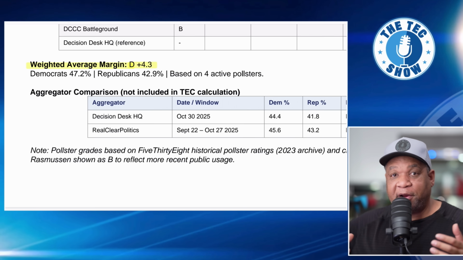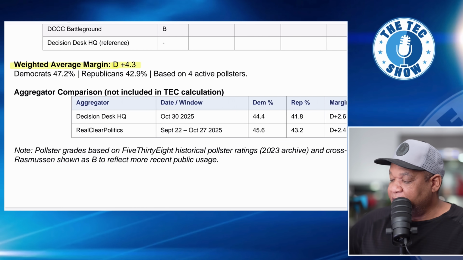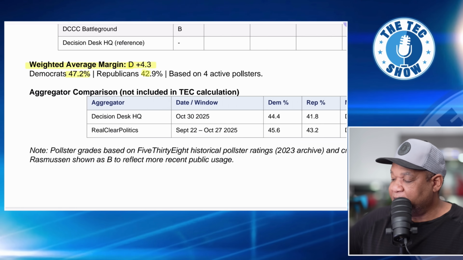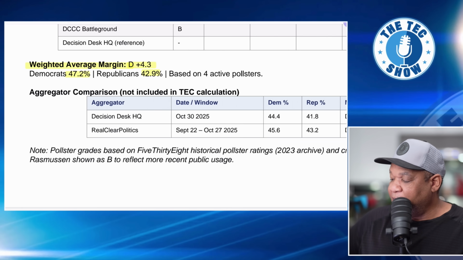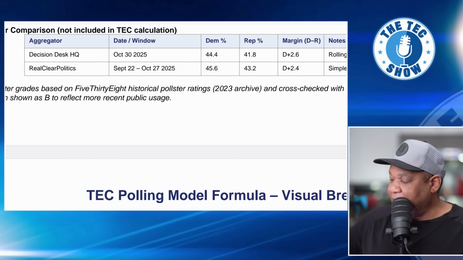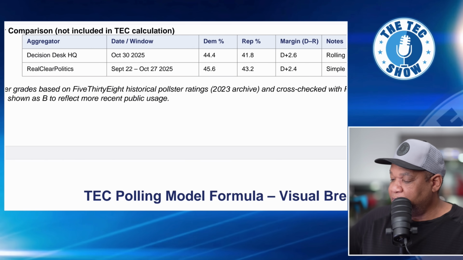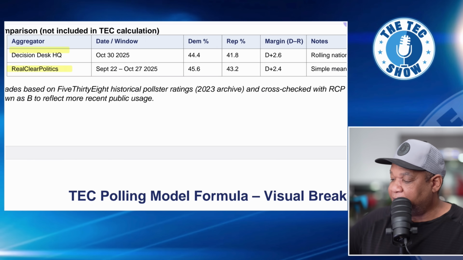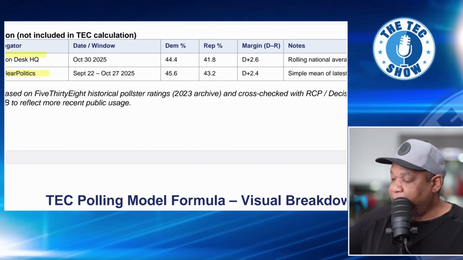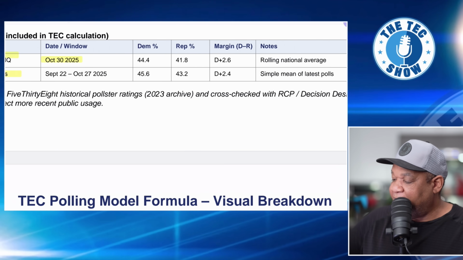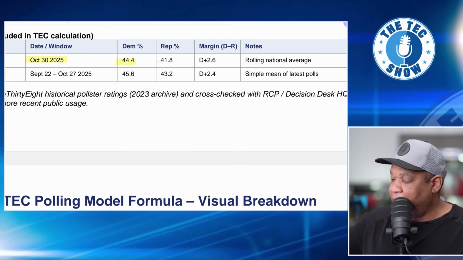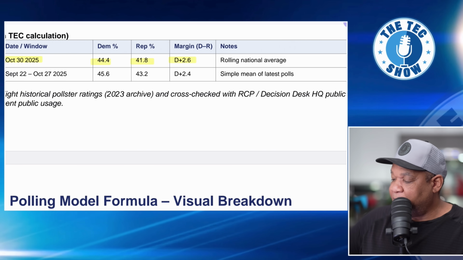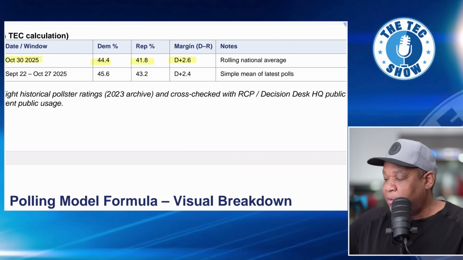Now, we've talked about the generic ballot over and over again. And they also give us a percentage here: Democrats 47.2, Republicans 42.9. Now, I want to show you the polling averages from Decision Desk HQ and Real Clear Politics. Real Clear Politics just changed, and I'll give you that update right now. October 30th, 2025, they have Dems at 44.4, Republicans at 41.8, and they're looking at Democrats +2.6. So that is their polling average.